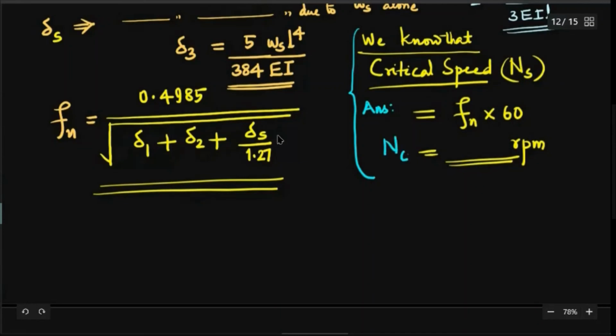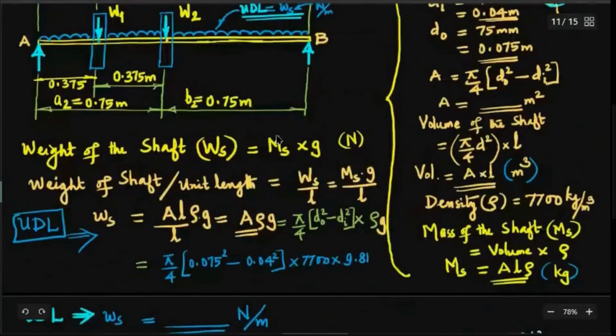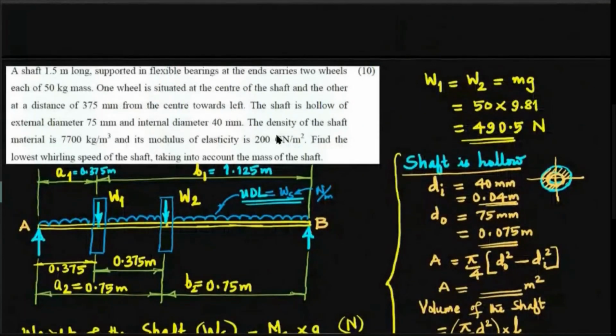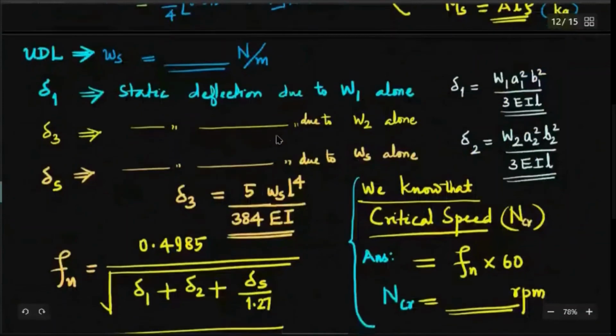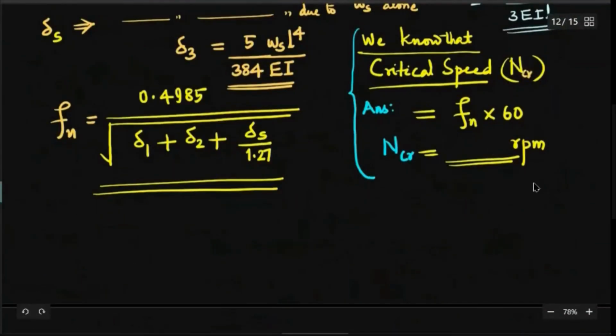So let me write N critical rather than NS. N critical is obtained by Fn multiplied by 60. So it is basically a question of finding the natural frequency of transverse vibrations, obtaining that in hertz, and then multiplying by 60 to get revolutions per minute.